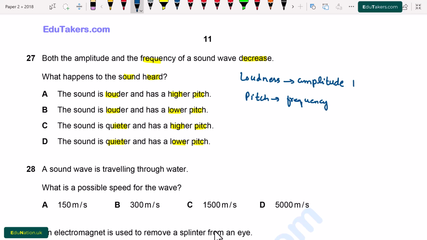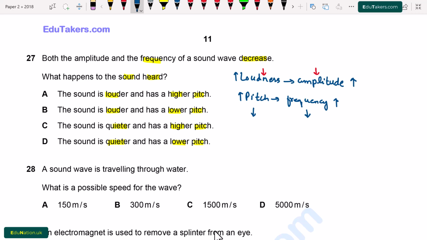When we increase the amplitude, loudness also increases, and when we decrease the amplitude, loudness also decreases. Both of these vary directly proportional to each other. Similarly for the frequency and the pitch, when I increase the frequency, the pitch also increases, and when I decrease the frequency, the pitch also decreases. Both of these also vary directly proportional to each other.